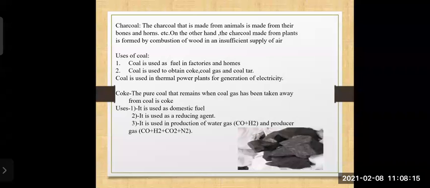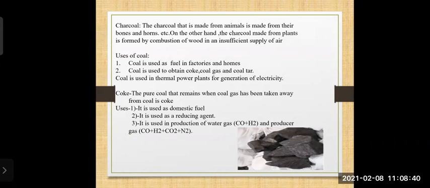Then the third part, we are finished with coal, charcoal. And the last one, coke. The pure coal that remains when coal gas has been taken away from coal is coke. The pure coal, that means the anthracite one, that remains when coal gas has been taken away from coal. At that time, coke is formed.